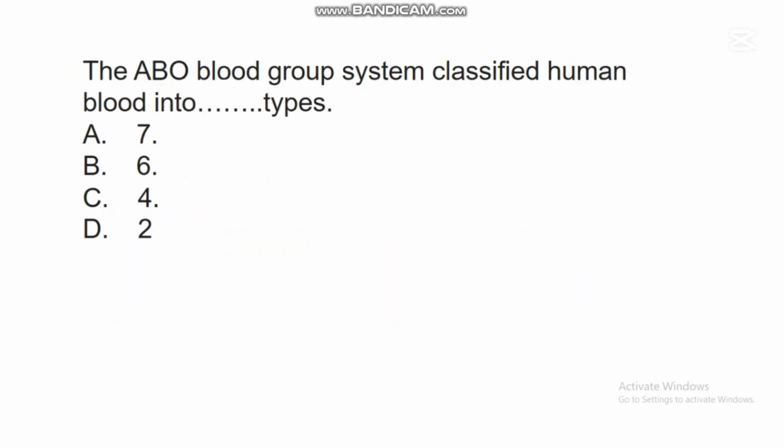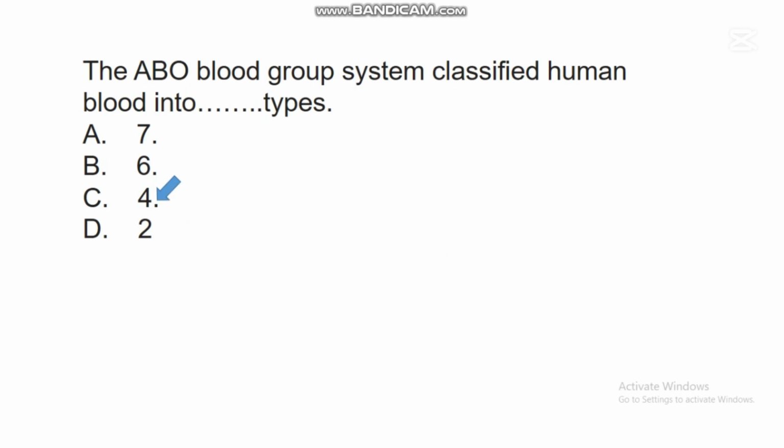The next question says, the ABO blood group system classified human blood into dash types. A. 7 types. B. 6 types. C. 4 types. D. 2 types. In this question, the correct answer is C.